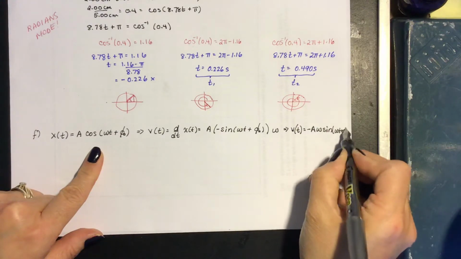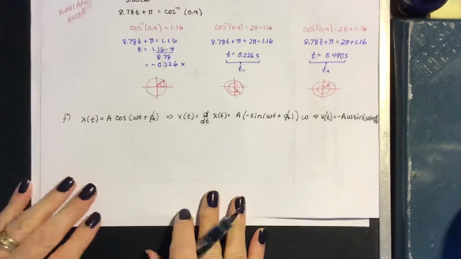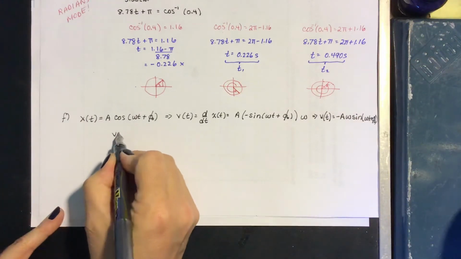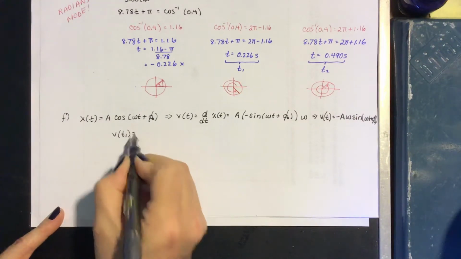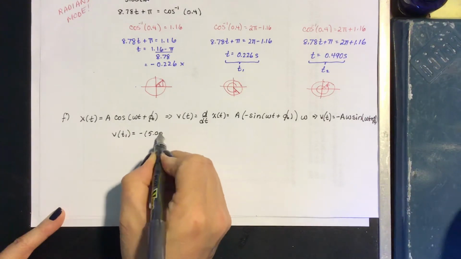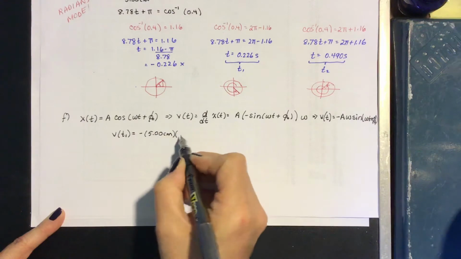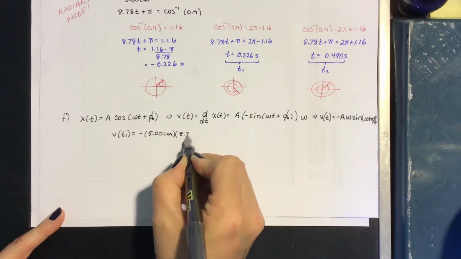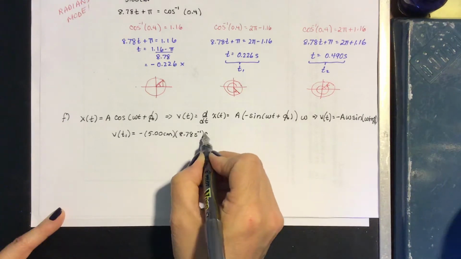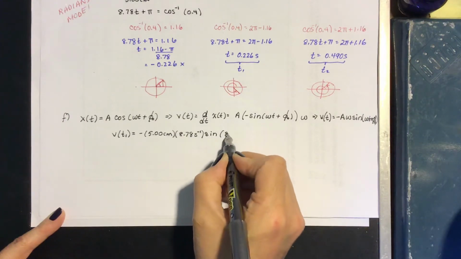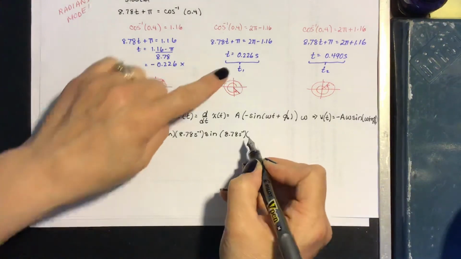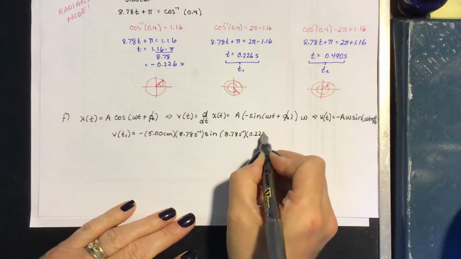To find our velocity at those times, we'll just use our equation and plug in our times. So velocity at t1 is equal to minus the amplitude, 5 centimeters, times omega, which was 8.78 seconds to the minus 1, we found that in part B, times the sine of omega, 8.78 seconds to the minus 1, times our t1, 0.226 seconds, plus pi.